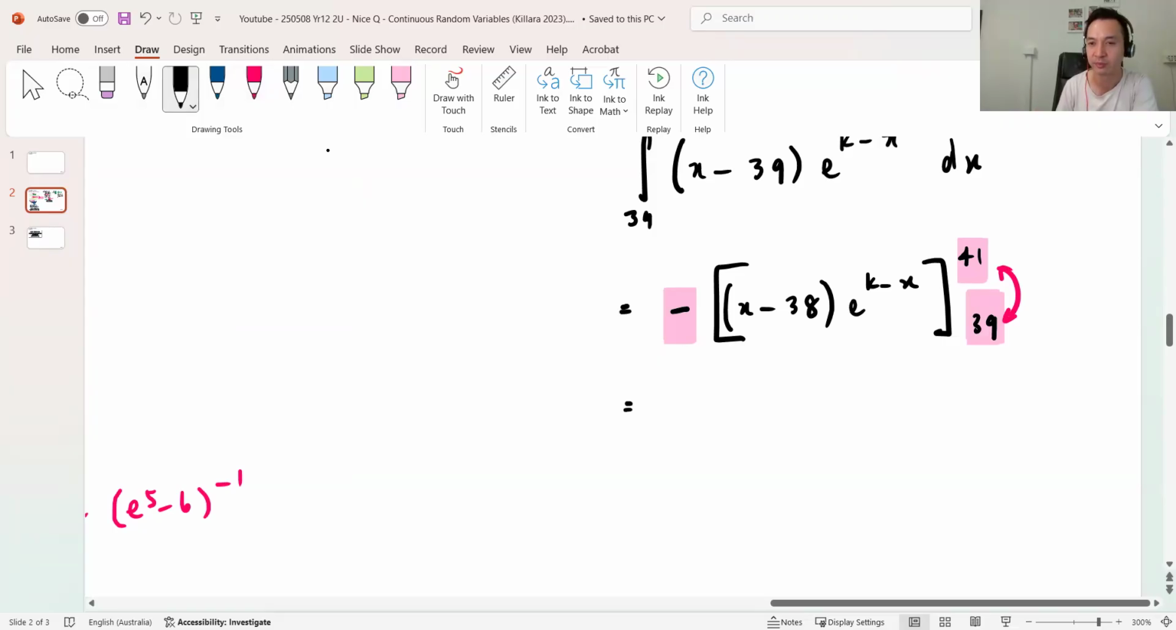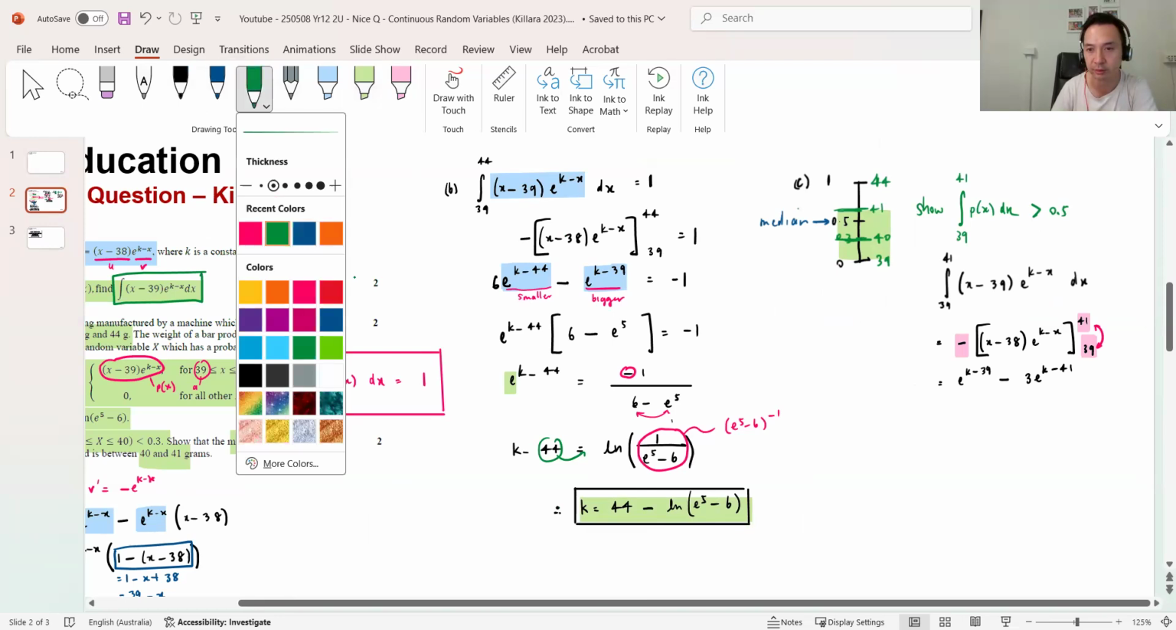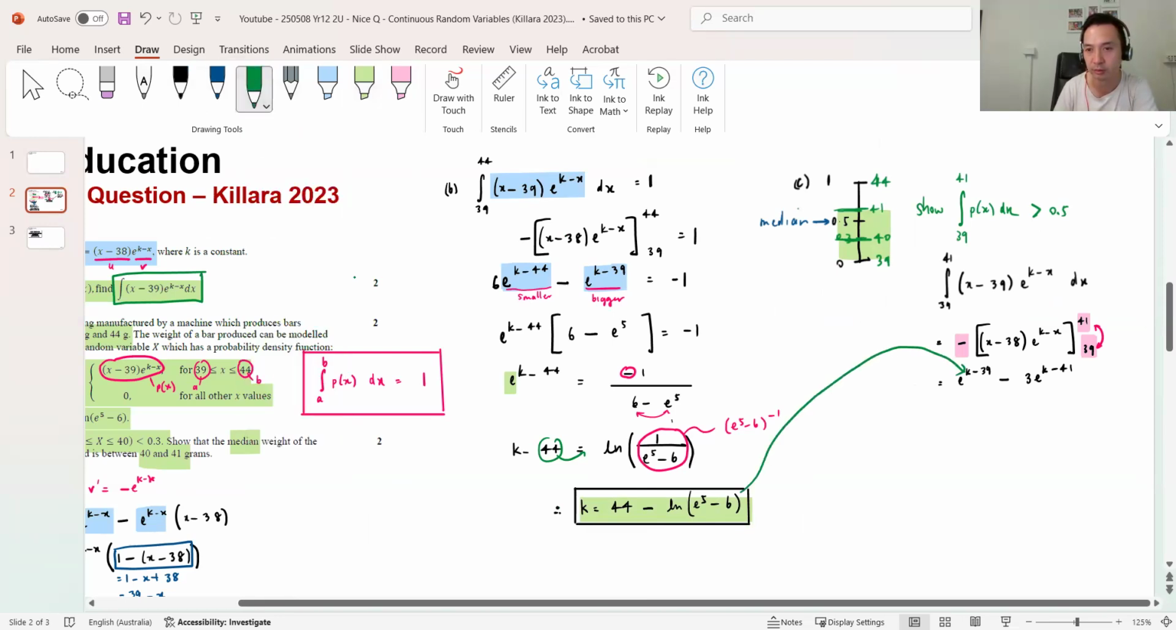So in other words, get rid of the negative, sub in 39 first, so it becomes e^(k minus x) minus, and then sub in 41, which is 3e^(k minus 41). Not x, right? So that one there is 39. Okay, so then when I plug in my k value, what's my k value? I'm just going to borrow it. I'll get a nice green highlight, put in my pen, and plug it into there. And there.